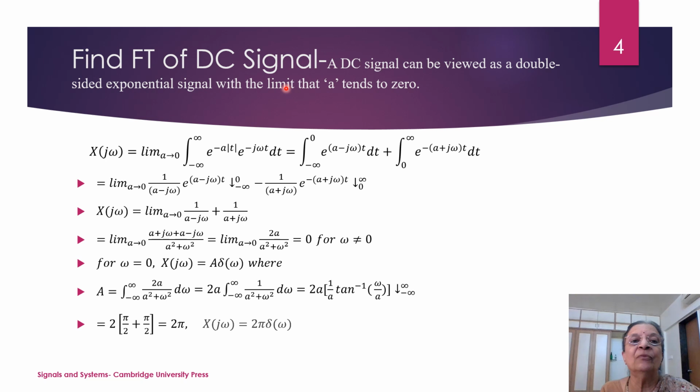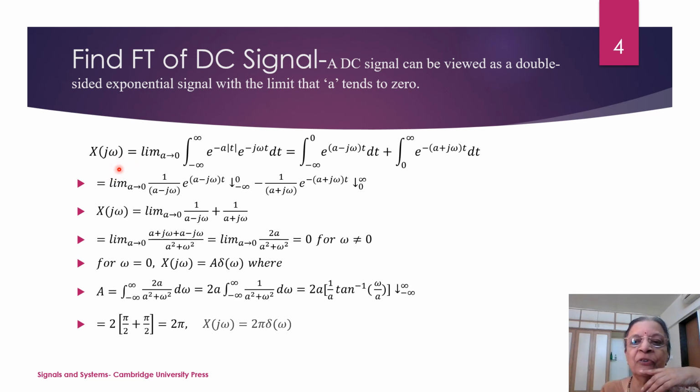Now let us see how to find the Fourier transform of the DC signal. DC means the constant value, constant amplitude signal in time domain. There is no frequency attached to it. Frequency is 0. So what we do is we assume that the DC signal, the constant amplitude signal, can be viewed as a double-sided exponential signal. On either side it will be an exponential function, but the corresponding exponent term a will be tending to 0. So we assume that it is equal to e raised to minus a mod t, where a tends to 0.